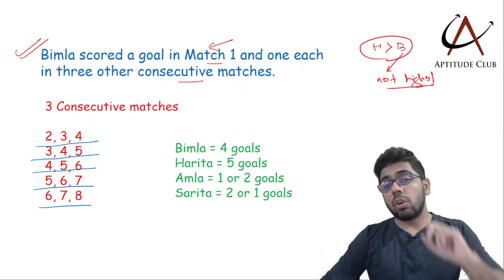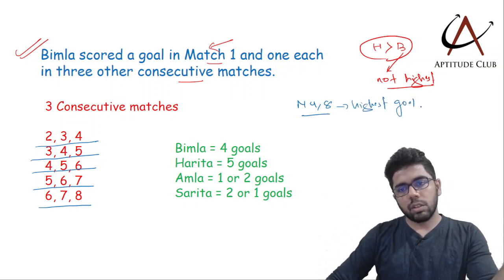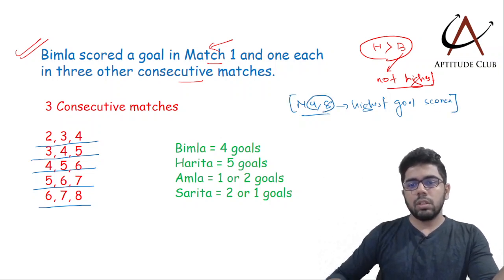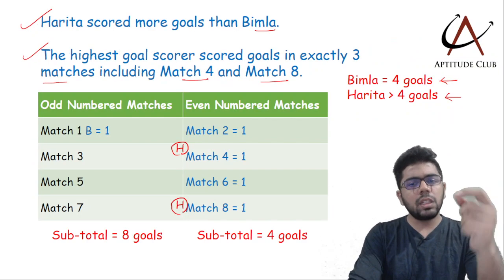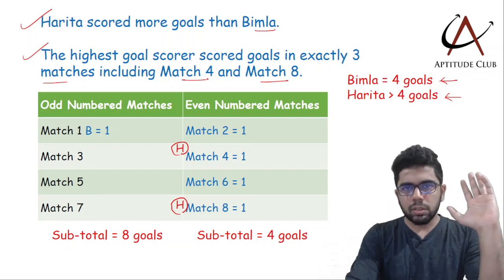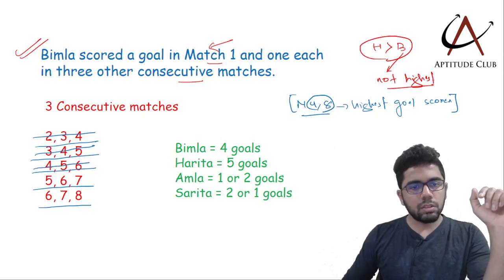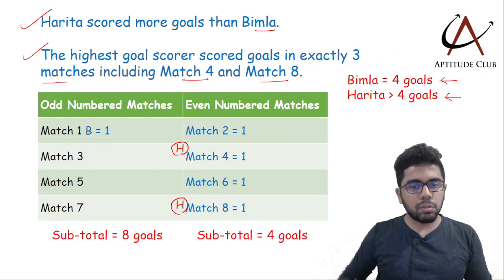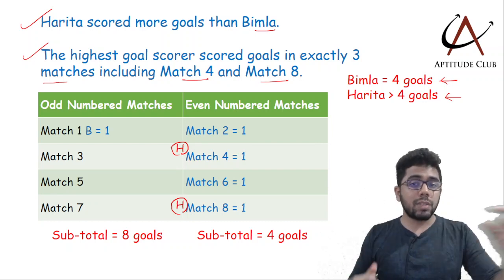Now because Bimla is not the highest, and I know match number 4 and match number 8 had the highest goal scorer. We concluded this: match number 4 and match number 8 highest goal scorer. That means Bimla can't be in match number 4, क्योंकि match number 4 में एक ही गोल होता है, and Bimla can't be a part of it. Similarly, wherever there is 4, we will ignore those cases. Similarly, Bimla can't be a part of match number 8 also, because in match number 8 it is again 1 goal and Bimla is not scoring that. So Bimla cannot be the part of that consecutive 3 matches.